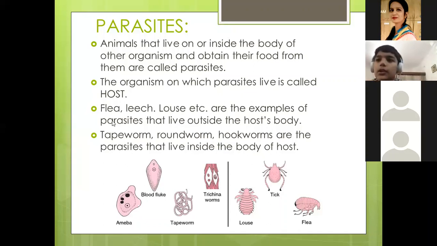Ma'am, carnivorous animals are the animals that eat only the flesh of other animals. Example, lion. And omnivorous animals are the animals that eat plants and animals both. Example, bear and human beings. Very good.